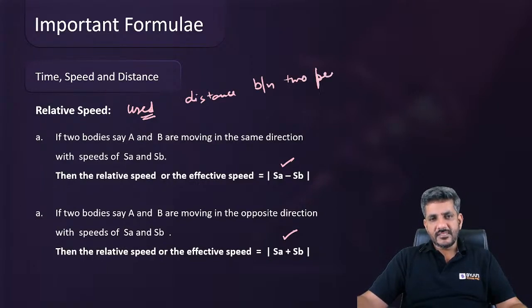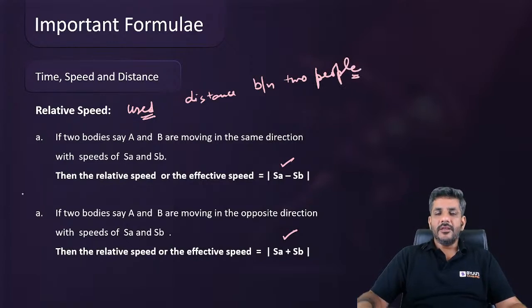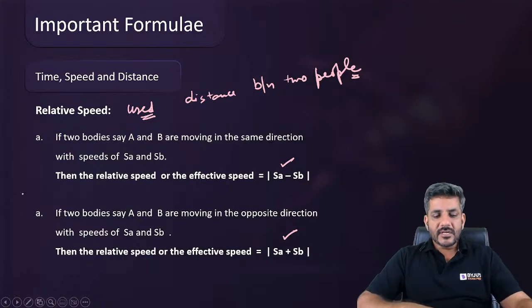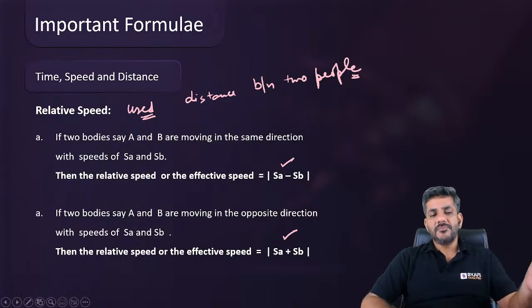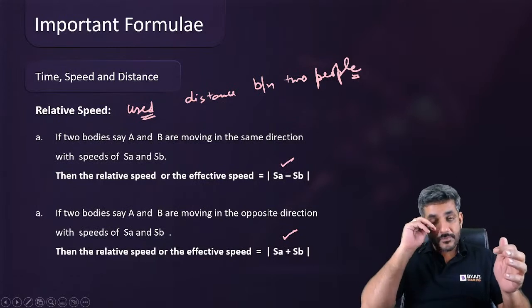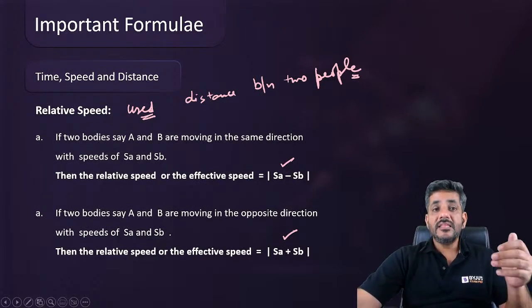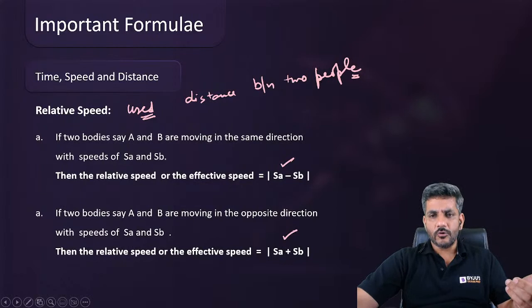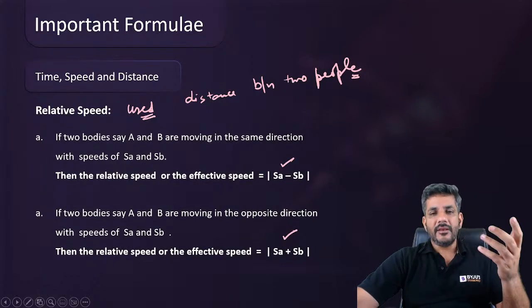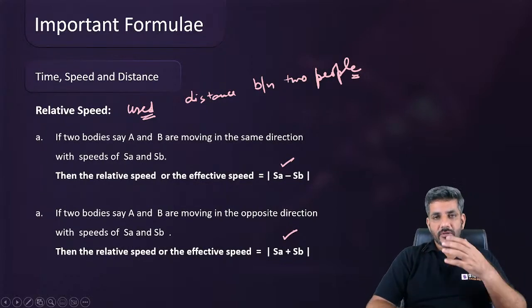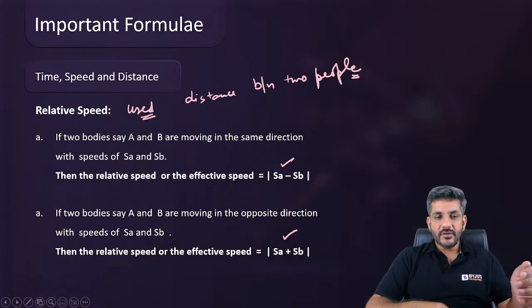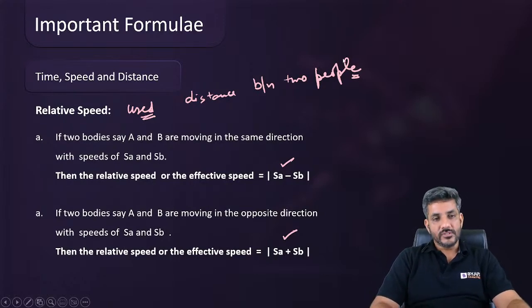The distance between two people means, when would the gap between them be this much? Or questions like when will they meet? Two people will meet when the distance between them is 0. So whenever we have to find the distance between two people or find out when they are going to meet, we always use relative speed in those cases.